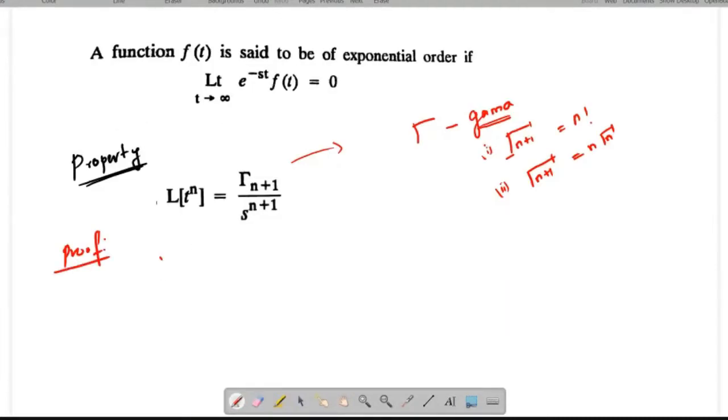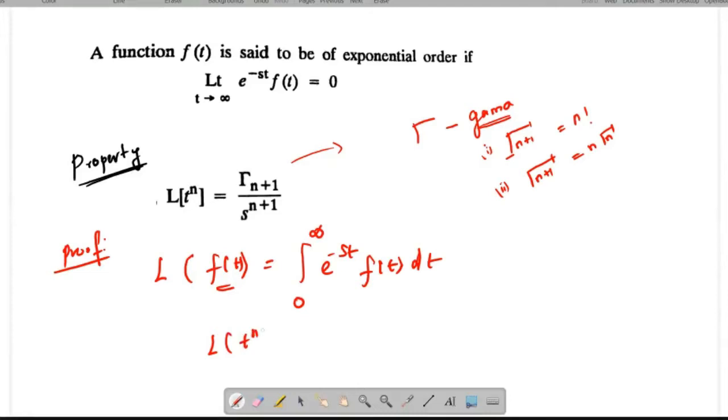Here we already know the formula: L of f of t equals the integral from 0 to infinity of e power minus st f of t dt. Now I am going to substitute t power n for f of t. So the integral from 0 to infinity of e power minus st t power n dt.